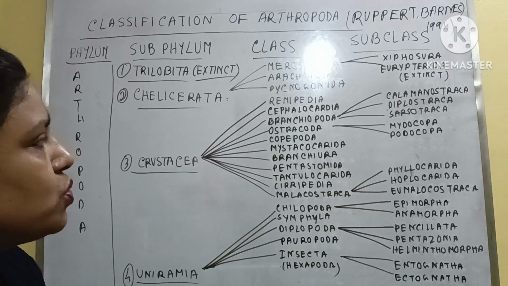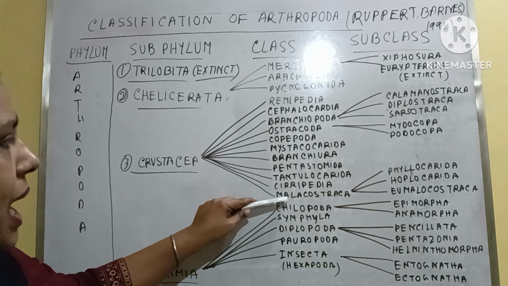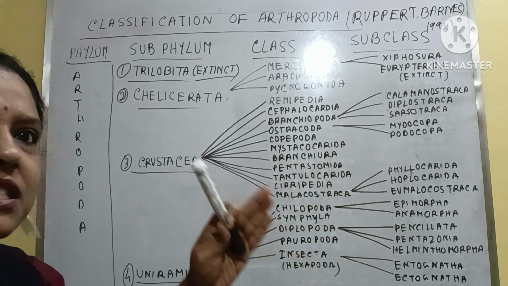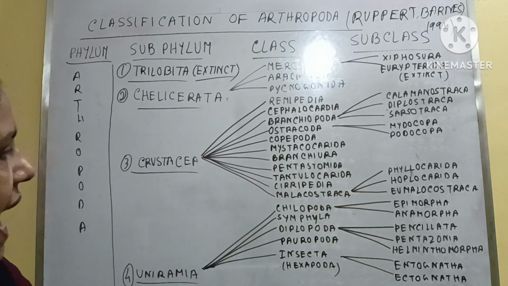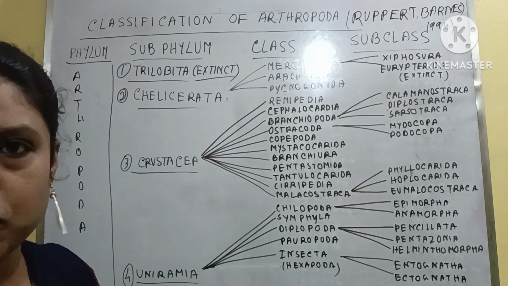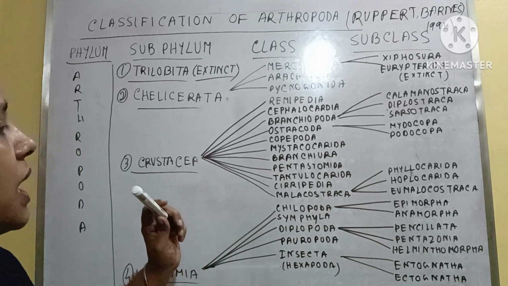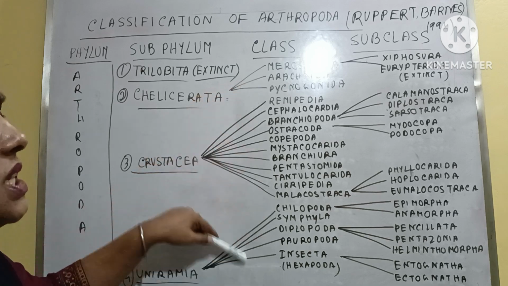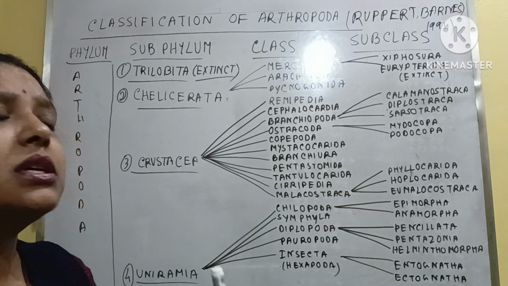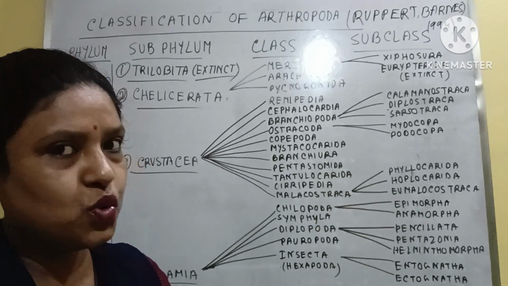I will try to complete up to Malacostraca in my first video as the first part of the Arthropoda, and the remaining part I will describe as the second part. So I have to divide this classification into two parts. Clear? So you just check out both parts, okay?